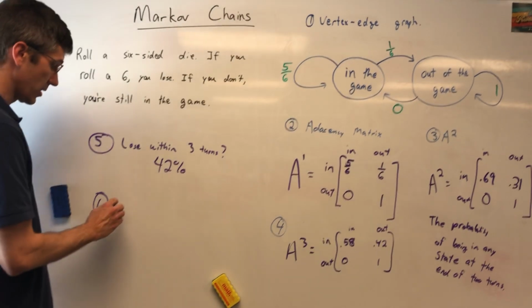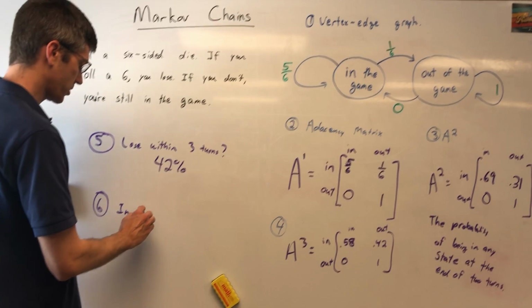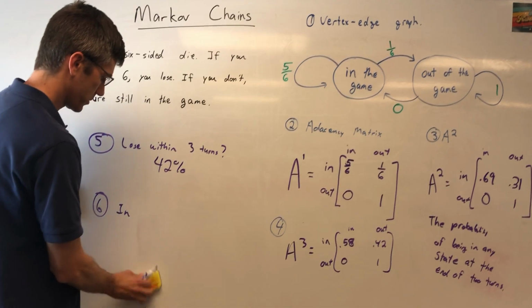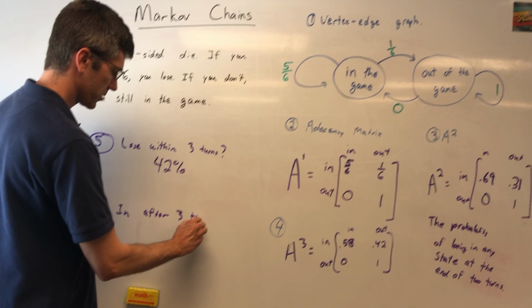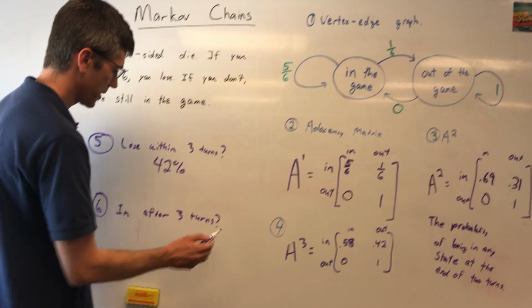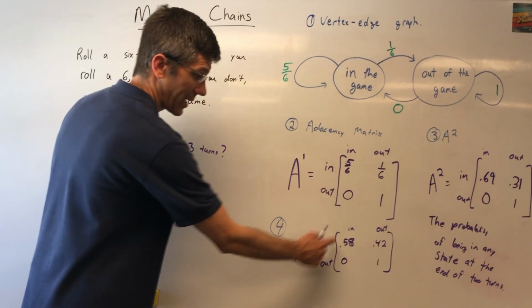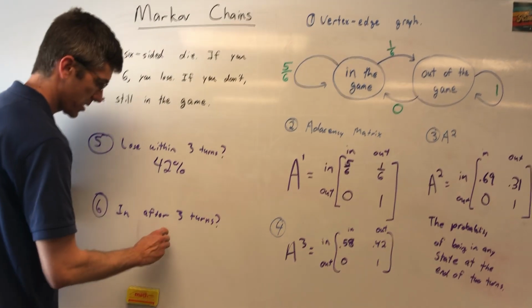All right, number 6, here we go. Probability that I'm still in the game after your 3rd turn. So in, within, let's say after. In the game after 3 turns. All right, stating the obvious again. 3 turns, I better be using this one. I was in the game. This is the beginning. This is the end. I started in, now I'm still in, 58%.